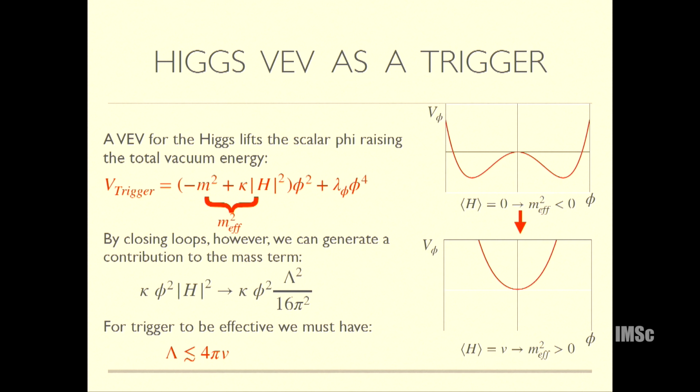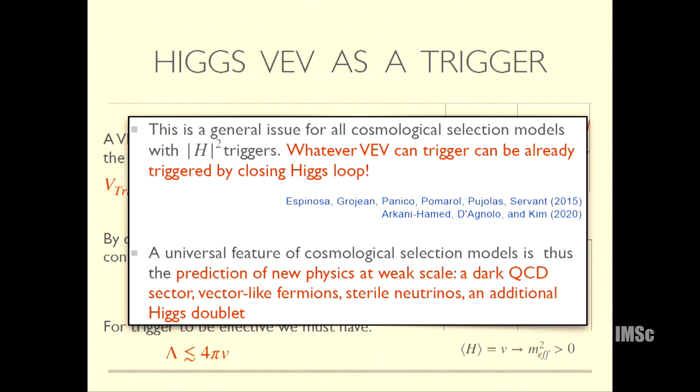Unless lambda is less than 4 pi v. So unless you have some new physics that cuts off this loop, you're back to the same problem. Unless lambda is less than 4 pi v, you could already have had a term that did this for you, and so this kind of a term is problematic because of that reason. And this is, as I said, quite a general issue.